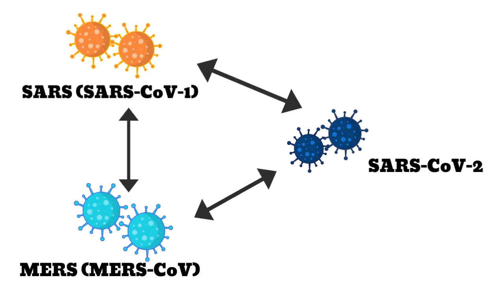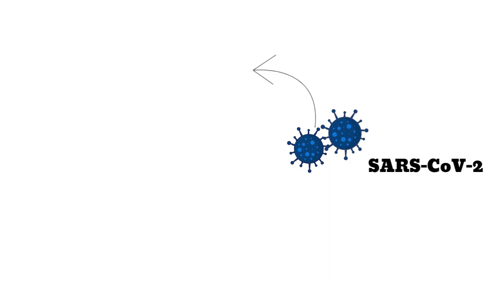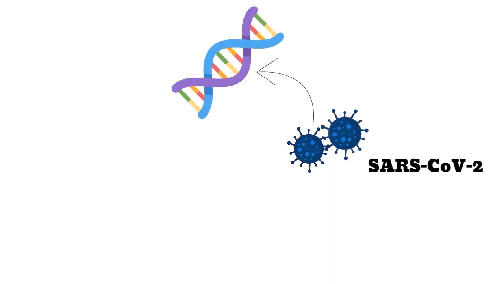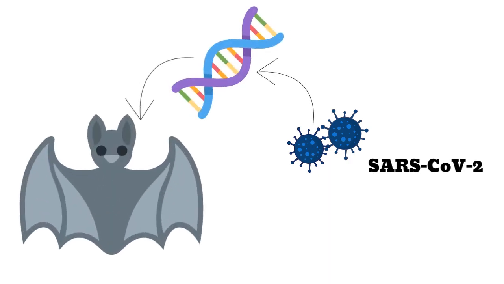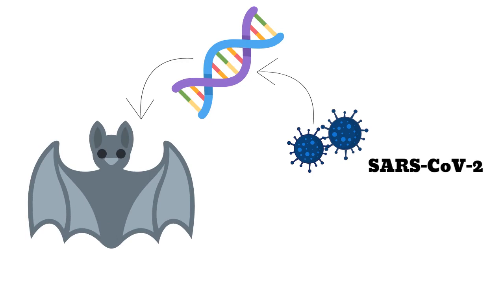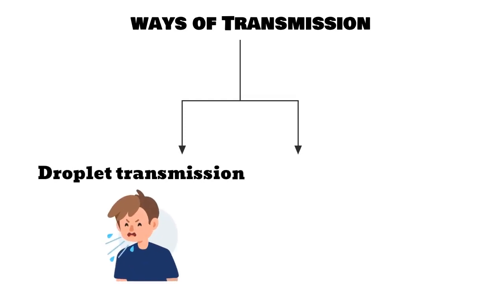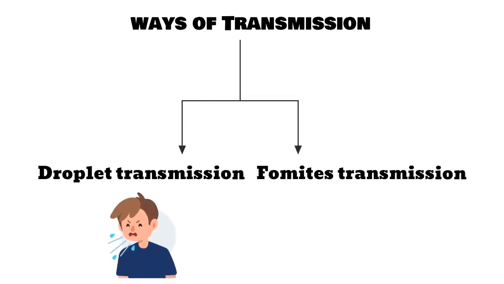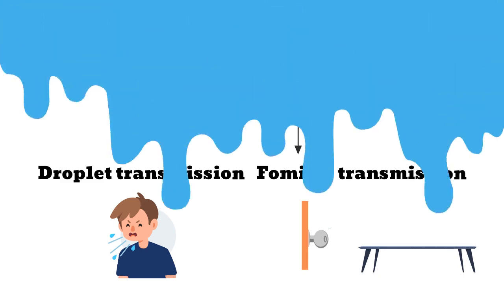In similarity, these three coronavirus infections can cause pneumonia cases. Furthermore, they also found that SARS-CoV-2 contained a viral genome which shares 96.2% with the bat. Therefore, SARS-CoV-2 comes from bat. Research reports SARS-CoV transmission involves two ways. First, droplet transmission, for example cough or sneezing. Second is fomite transmission, which refers to the object surface.